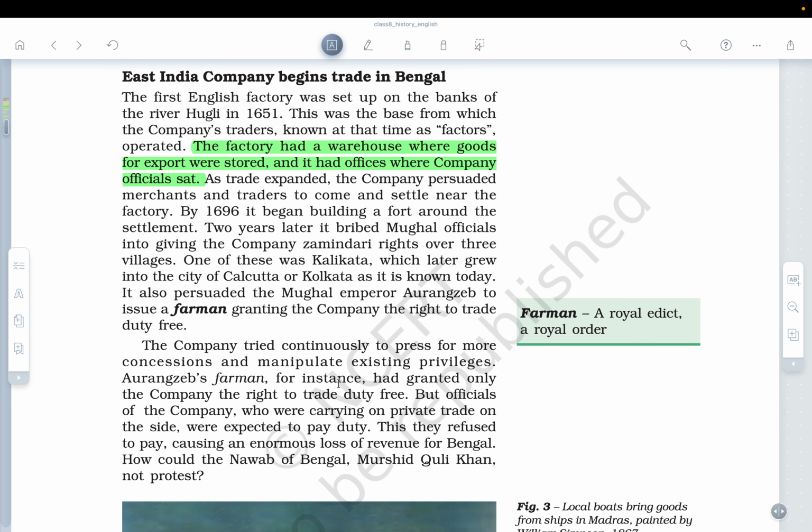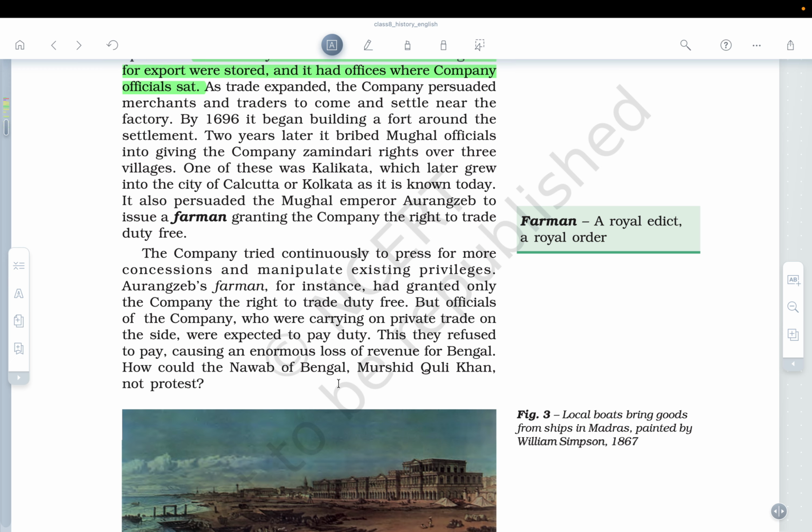Okay, so once this farman was granted by Aurangzeb, they rampantly used this farman, and we'll see what was the effect of the farman after that. The company tried continuously to press for more concessions and manipulate existing privileges. Aurangzeb's farman, for instance, had granted only the company the right to trade duty free. Okay, that there will not be any duty charged to them.